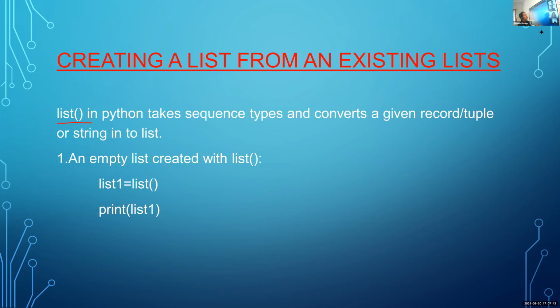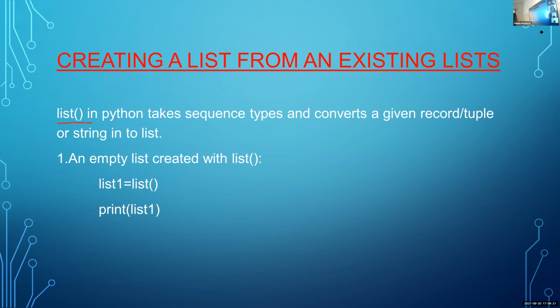In the case of a built-in function, there is no need to write the definition. We can just use that function without writing the definition. But in the case of a user-defined function, you first have to write the definition, then only can you use that function. So list is a built-in function in Python that takes a sequence type and converts a given record or tuple or string into a list. It will take either a string or a tuple or any recorded value and convert it into a particular list.